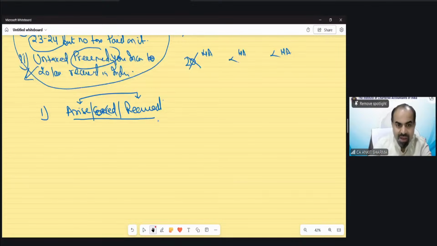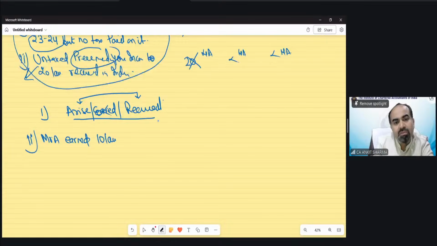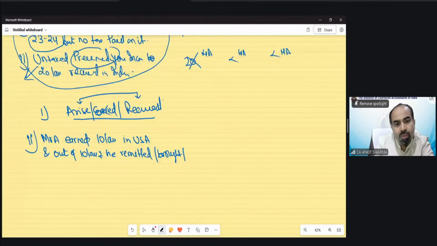But there could be a case to make you confused like this. Suppose the question says Mr. A earned 10 lakh rupees in USA, and out of 10 lakh rupees, he remitted, or a word like brought, or there could be a word like sent.